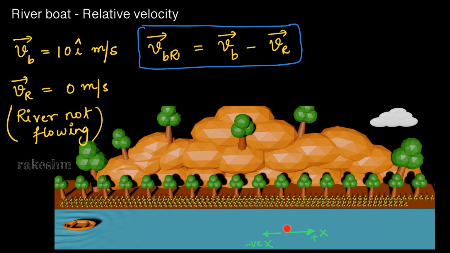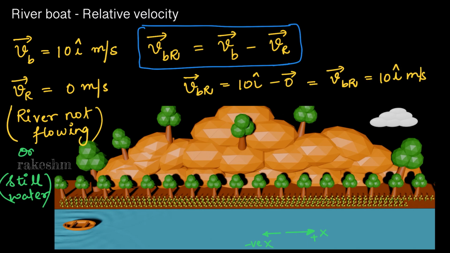The boat is moving in the plus x direction, so VB bar we take as 10 i cap meters per second. The river is not moving, so its speed is 0 meters per second. VR equal to 0 meters per second also means it is still water. So the velocity of boat with respect to river equals VB bar, which is 10 i cap, minus 0, that is the velocity of river. So velocity of boat with respect to river is 10 i cap meters per second.